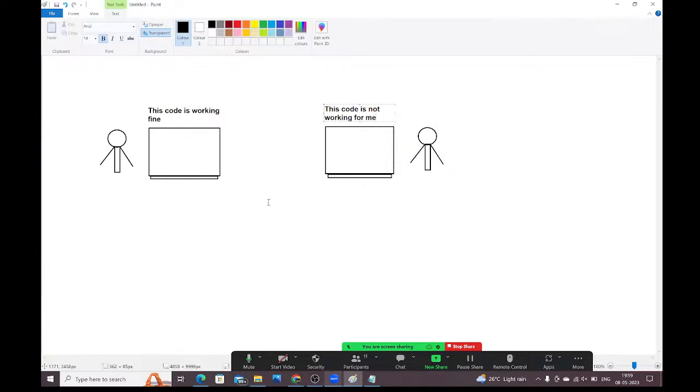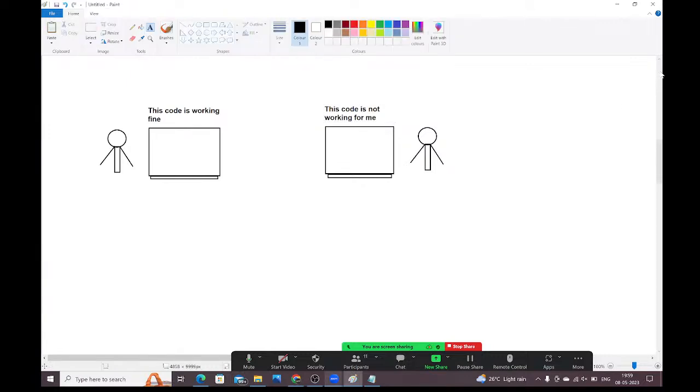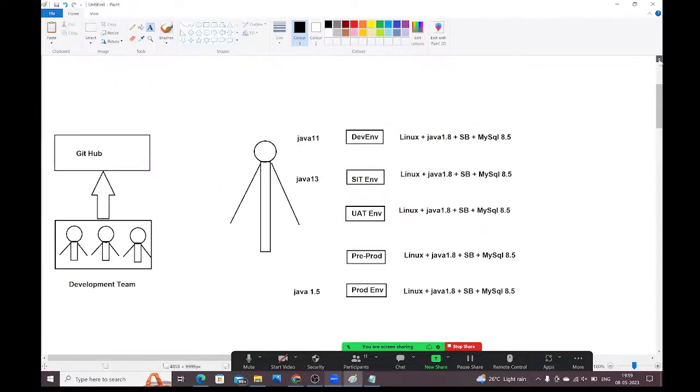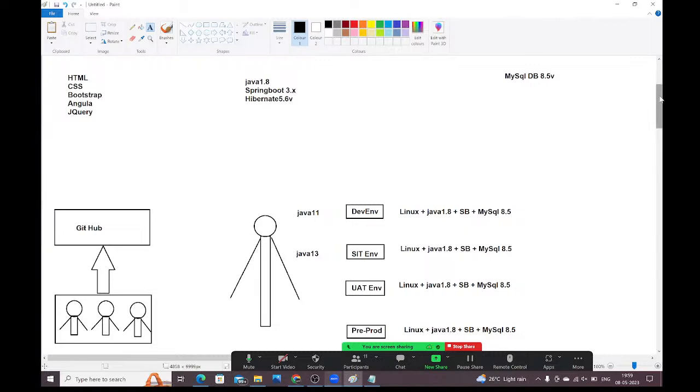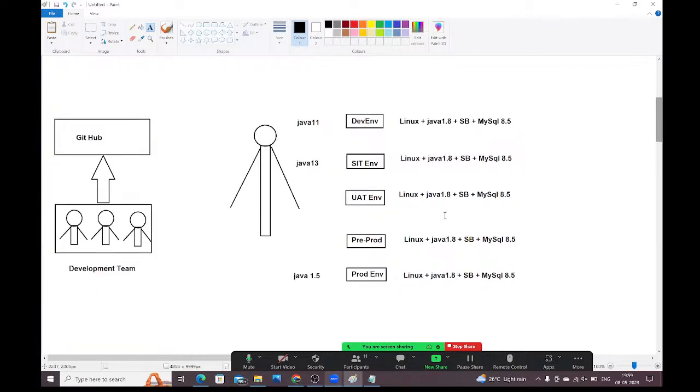Right, now tell me, the same application we are going to run in multiple environments, guys: dev environment, SIT environment, UAT environment, pre-prod environment, prod environment. Suppose whatever libraries, dependencies, software you have on your machine to run that application, if these environments don't have the same kind of configuration, then that application will not work, guys.